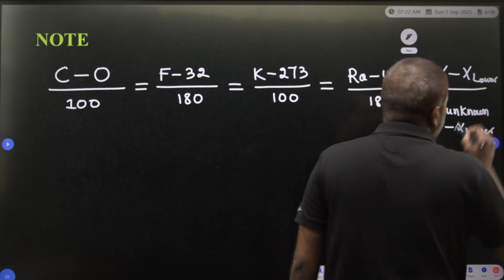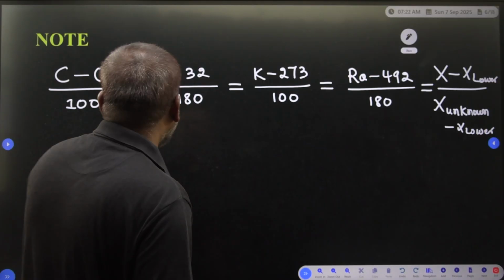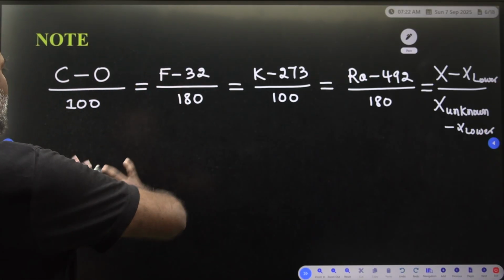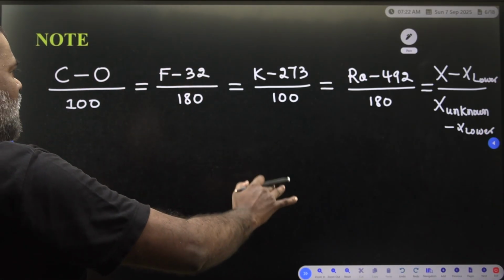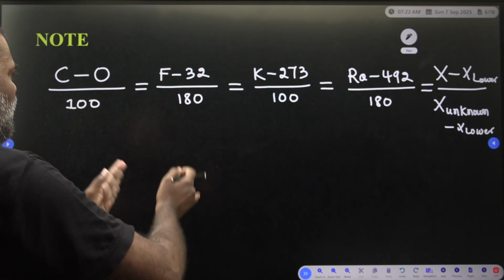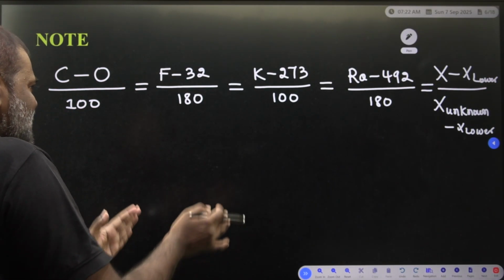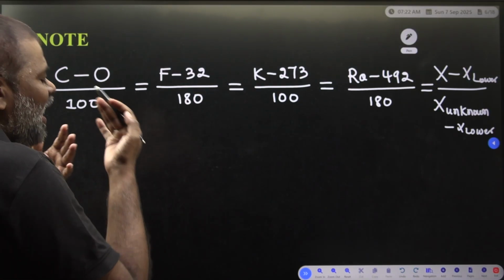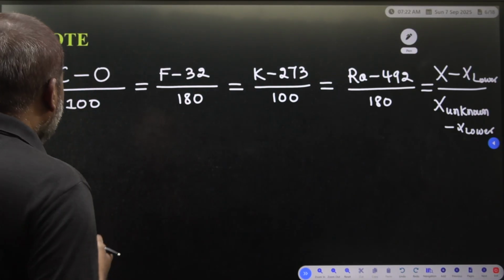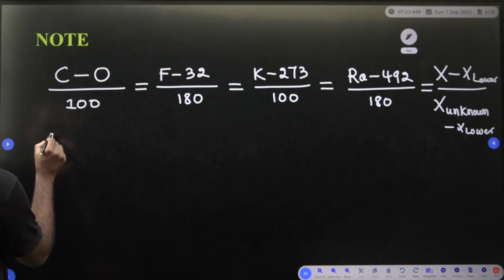This is a very important formula to convert degree centigrade to degree Fahrenheit, Kelvin to centigrade, Rankine to Kelvin, or anything you have to convert. I am giving one example.